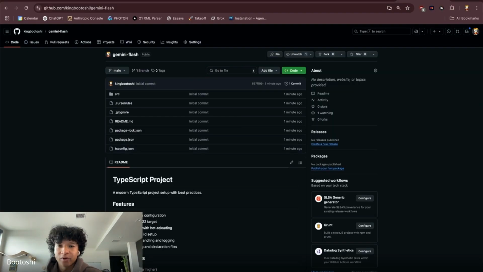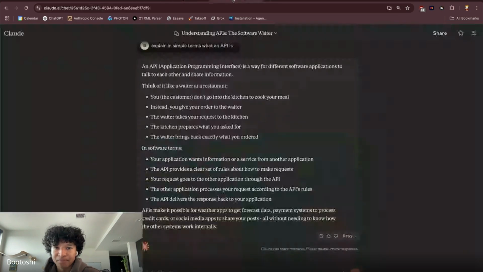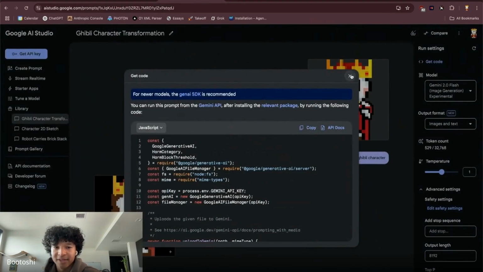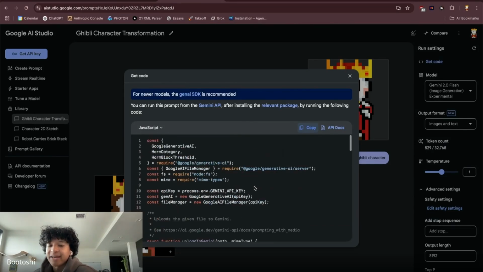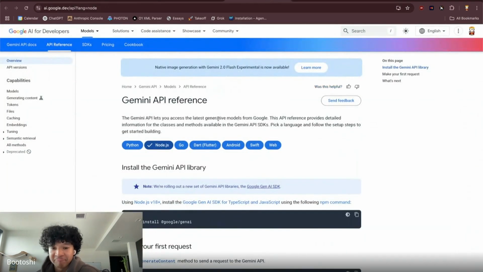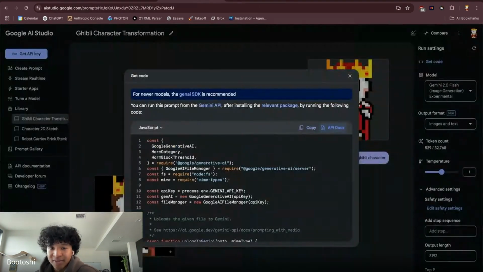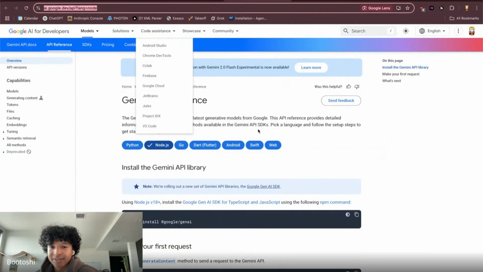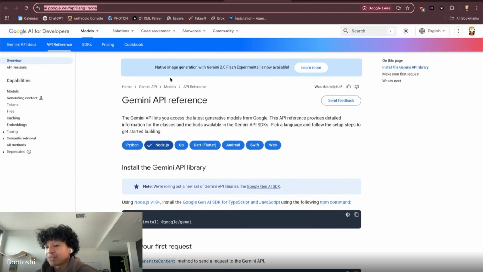So we're going to work with this Gemini API that I showed earlier. And what's really convenient is that Gemini gives us code, which is basically telling us, hey, if you want to replicate this on your own code base, here's literally the code. Also, here's API documentation. Very nice. Now, again, every API has code documentation.